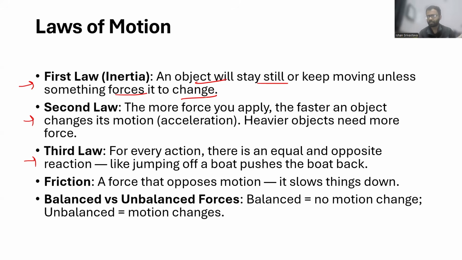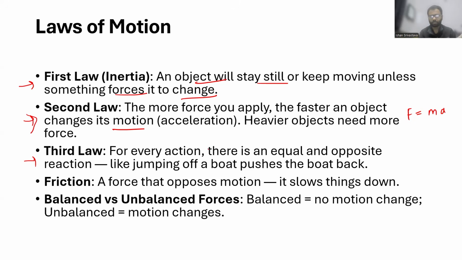Of course, there are other examples. Simply, your pen is on the table, it's at rest, right? Unless you apply an external force, it will stay at rest. Then the second law says the more force you apply, the faster an object changes its motion, right? That's the famous equation F equal to ma. The example of this could be, if you see a football, if you apply greater force to the football, it will move at a faster pace. Those kinds of things are your examples for the second law.